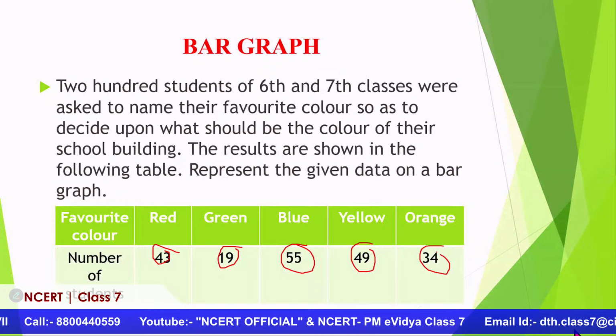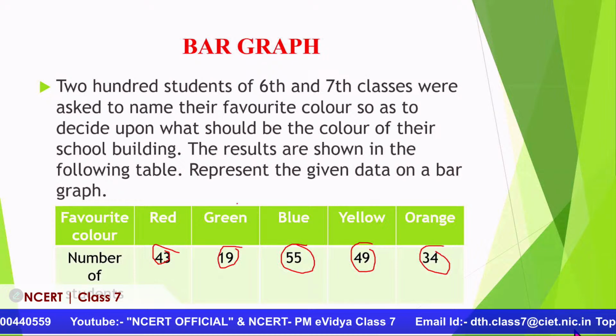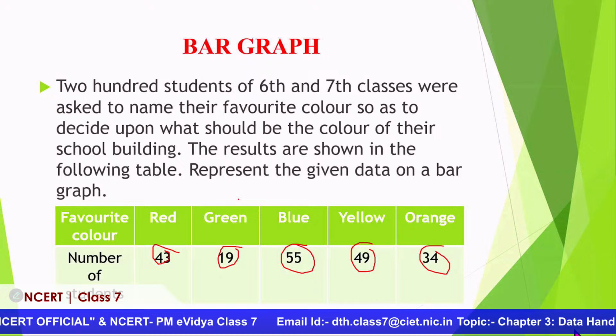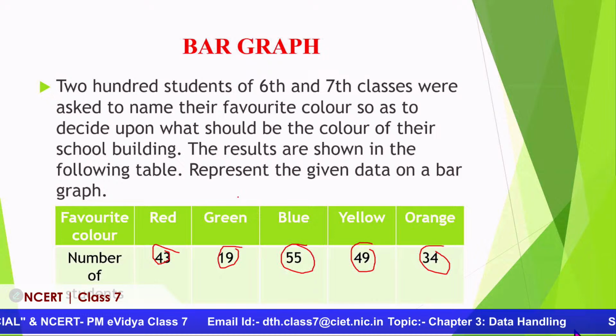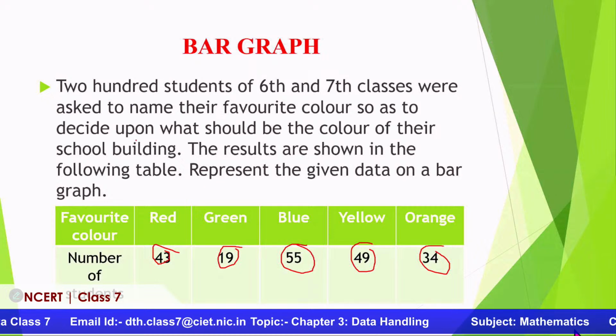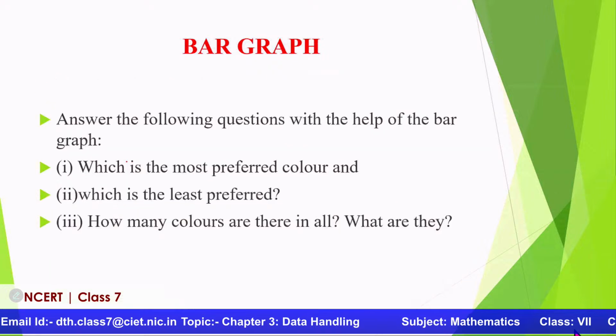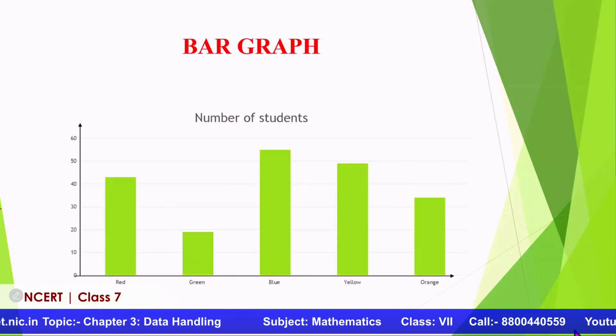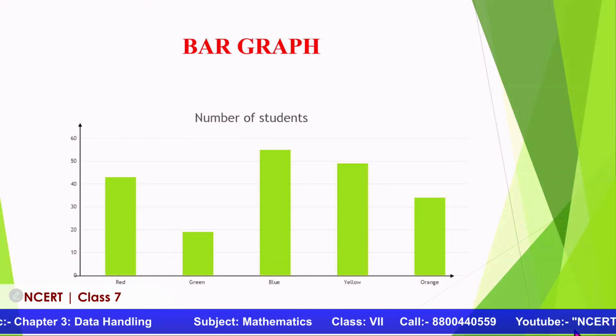So you're looking at this data, you know that 55 children like blue, so definitely this is the favorite color. But don't you think this becomes more interesting and a much faster understanding if you represent this in a bar graph? Okay, so we come to this bar graph. See, look at this, what has been done.